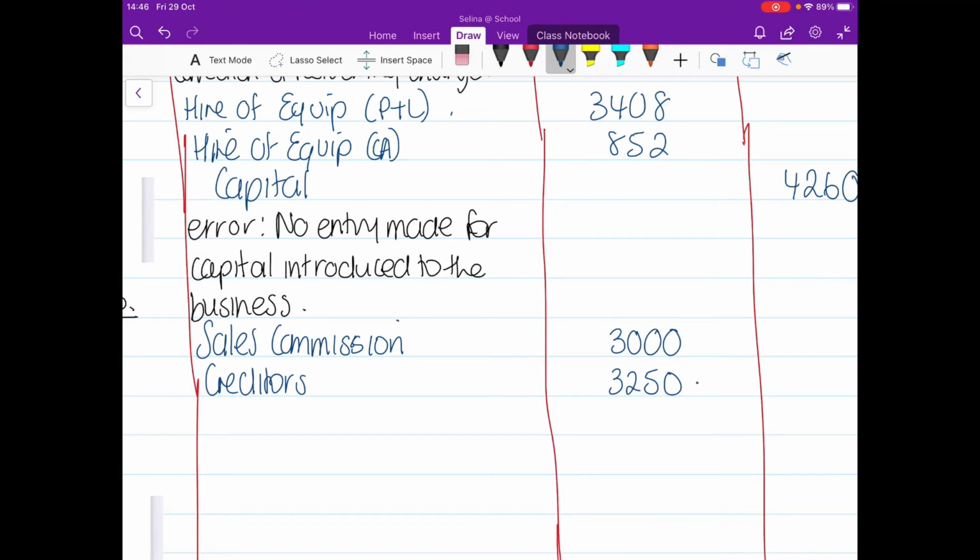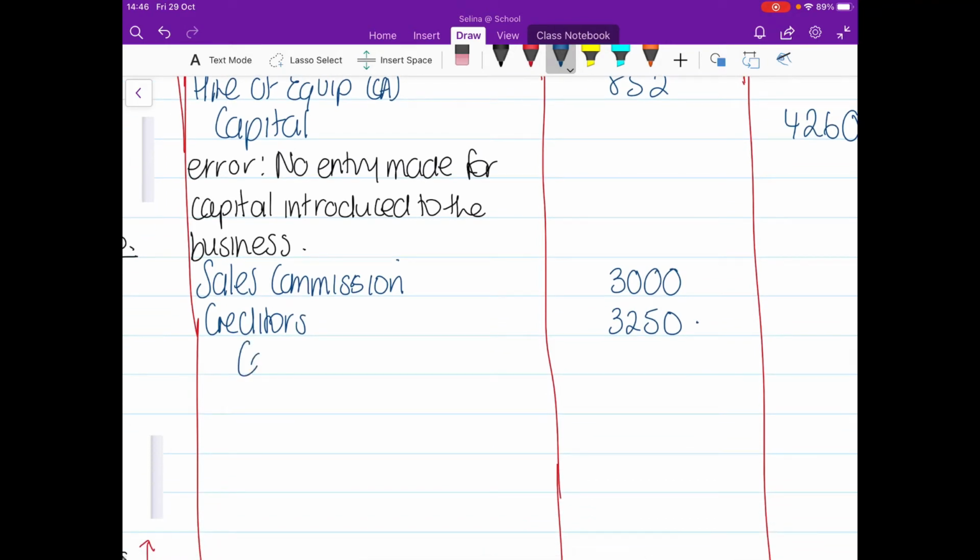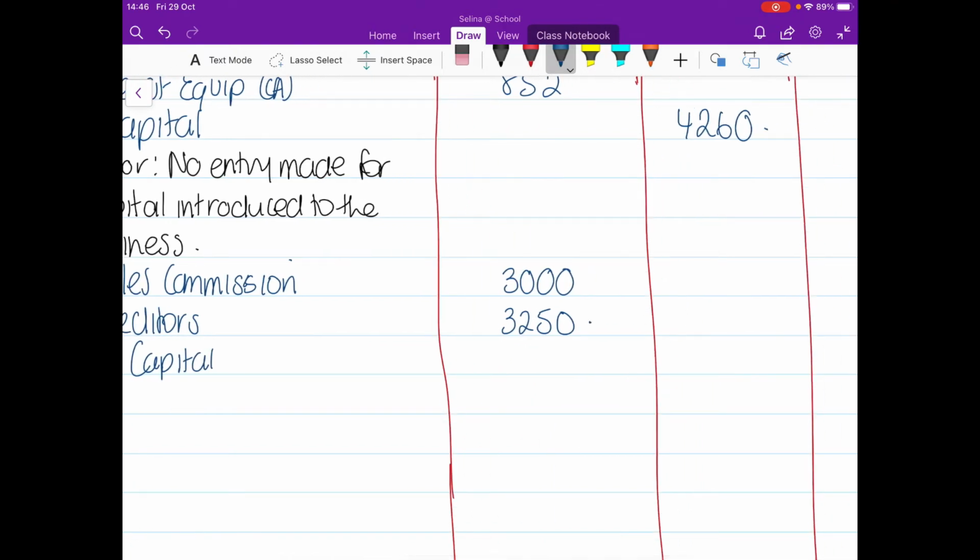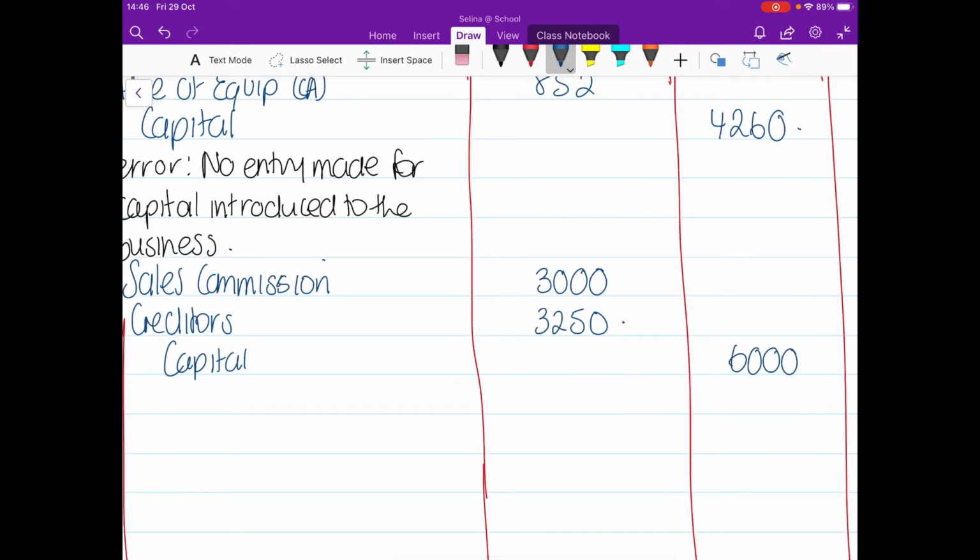So when we're going further through the question, you need to make sure you put that into your statement of correct net profit. And then going on to my credits, I've got capital of 6,000. Capital is always on the credit side. And we've got discount received of 250. Okay, and that's those 4 entries done.